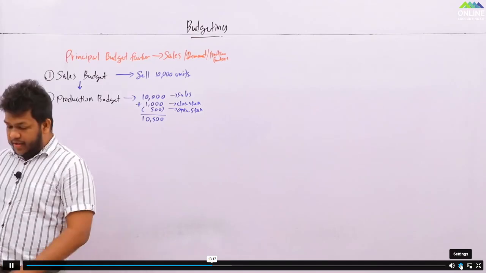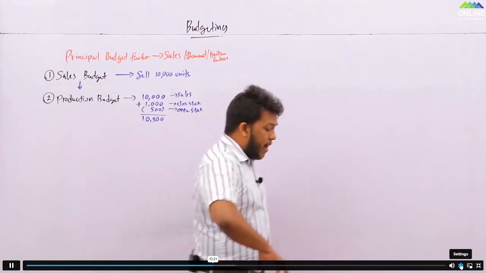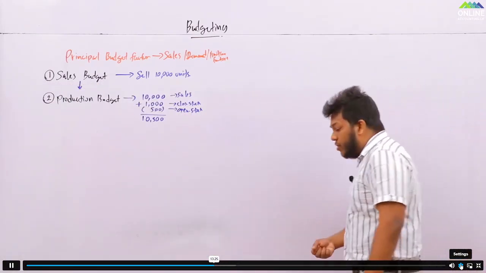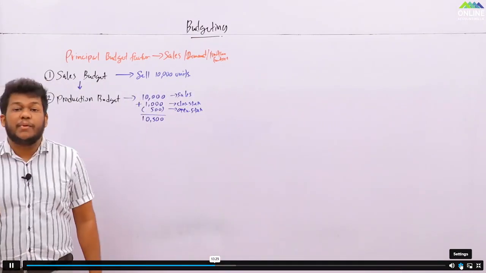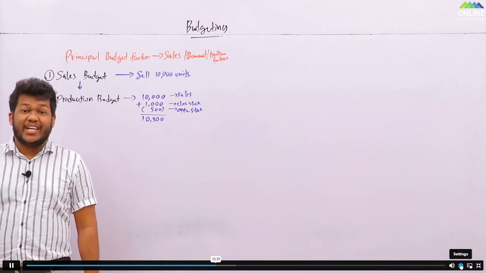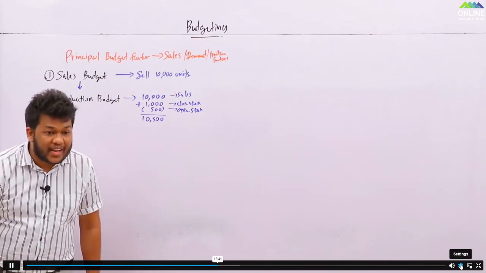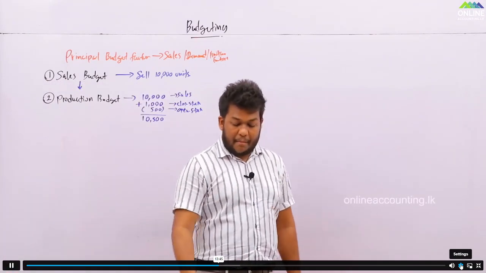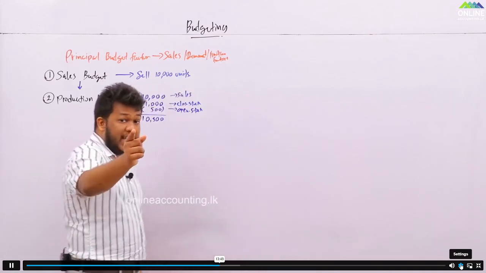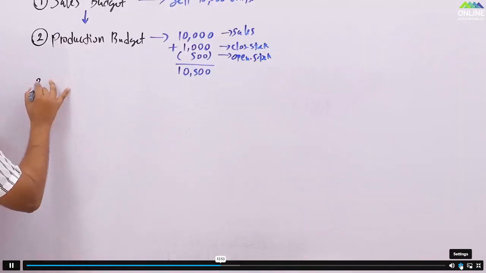Lamai, you know to sell, you need to produce. But to produce, what you need? To do the production, you need material. You need resources. So what you are going to do? You need to have a separate budget for that. What is that? Material. What is it? Material usage budget, Lamai. Material usage budget.